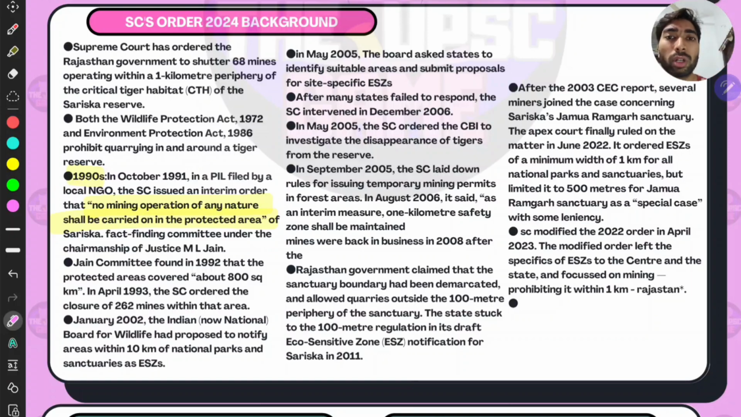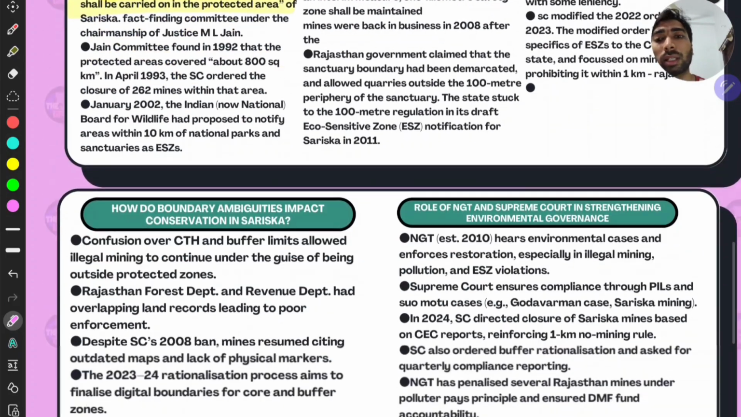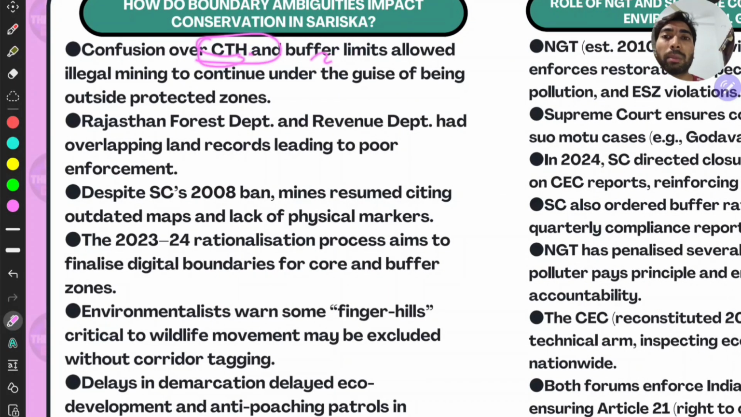and we have to question one thing: as the Rajasthan government is altering the boundaries to make mining effective and also balancing it with ecological sustainability, why is the Supreme Court strict on them, and how do boundary ambiguities impact conservation in Sariska? We shall see that. Confusion in critical tiger habitat and buffer limits allowed illegal mining to continue under the guise of being outside protected zones.